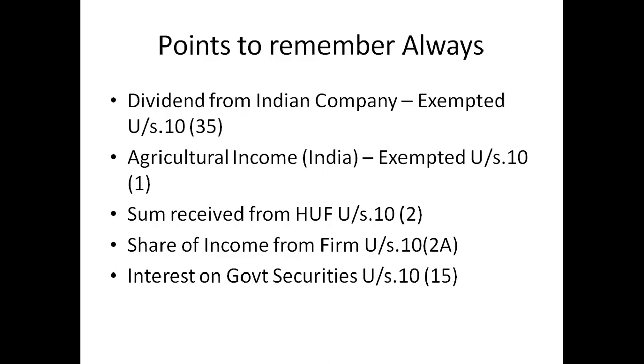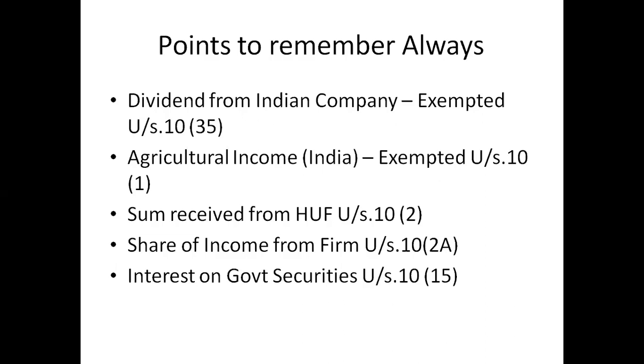And the next one is interest received on government securities. Interest on government securities is exempted, section 10 subsection 15. And one more category: any sum received from the Hindu undivided family, HUF. The HUF Karta already paid the tax, so the co-partners do not pay any tax. Like this, in a partnership firm, any share of income received by a working partner, for that share also they need not pay the tax. The firm already paid the tax, so the partner need not pay any tax for this.